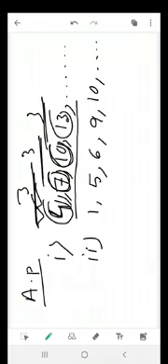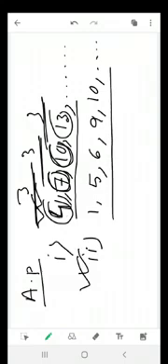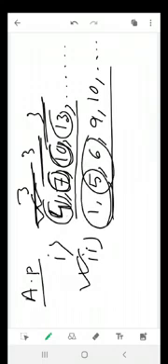Now another example I have taken here, but it is not an AP. You can see here the difference of two consecutive terms of this sequence are not same. The difference is 5, this difference is 2, this difference is 3, this difference is 1.